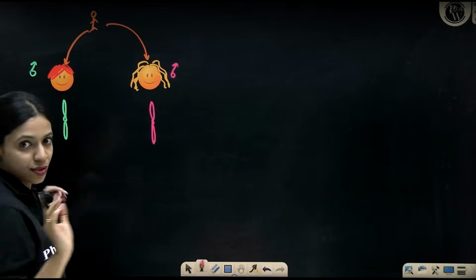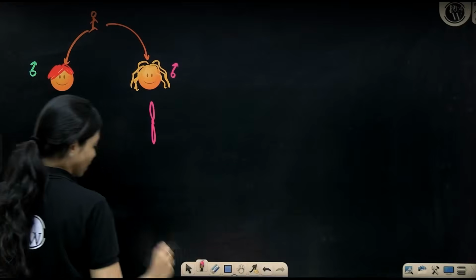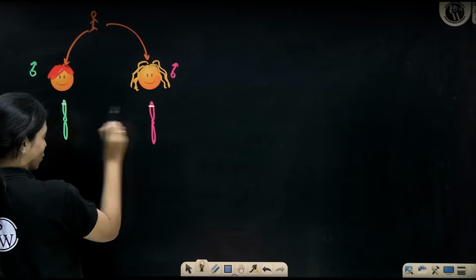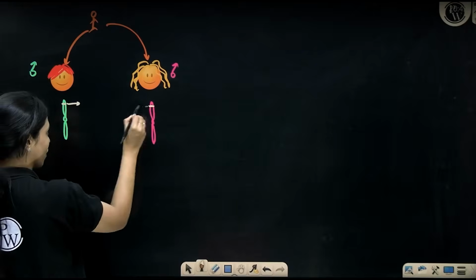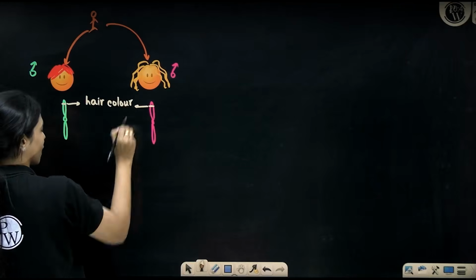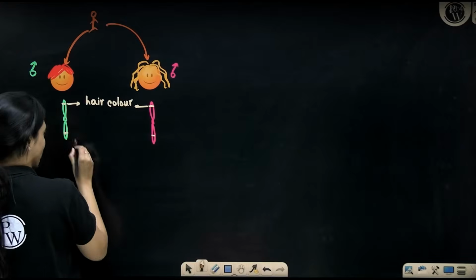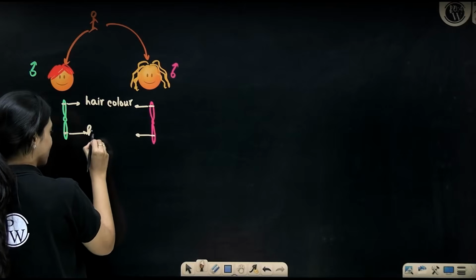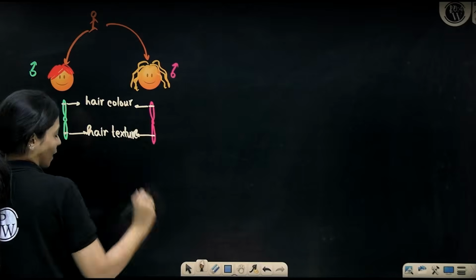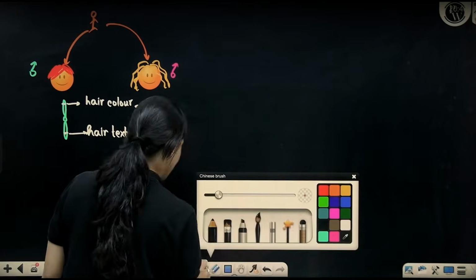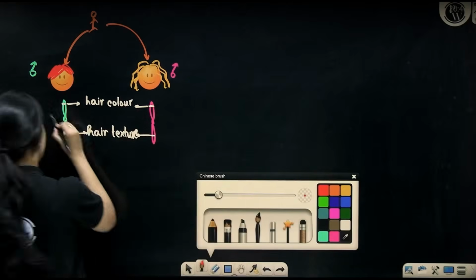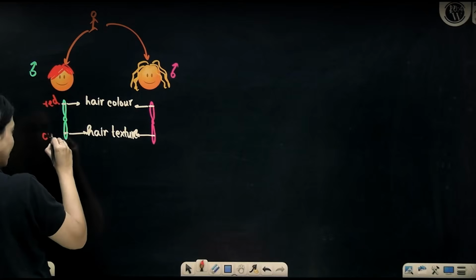Both of these are homologous chromosomes that I'm talking about. So let's say at this position on the chromosomes, there is information for hair color. At this position on the chromosome, there is information for hair texture. This person has hair color information here as red and curly.